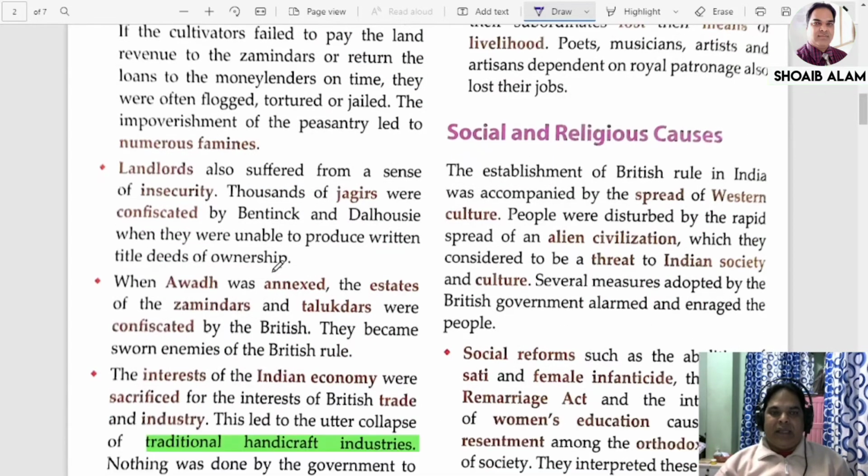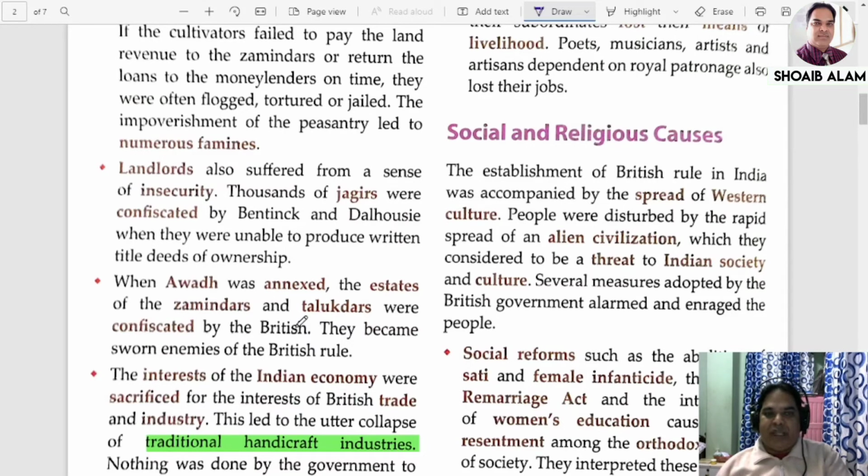Now when Awadh was annexed on the pretext of misgovernment, what happened? The estates of zamindars and talukdars were confiscated by the British. Large areas of land owned by the zamindars and talukdars were confiscated by the British.